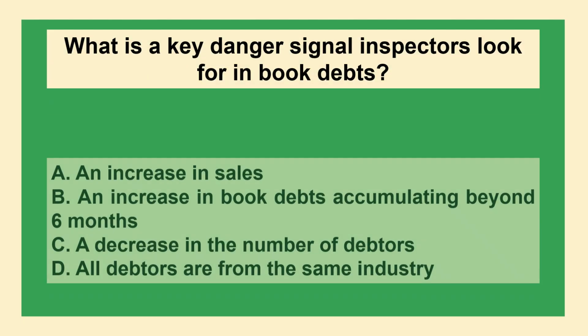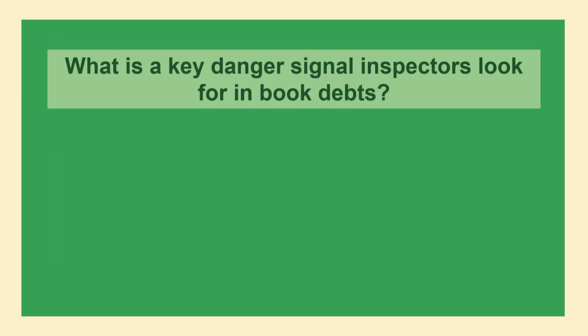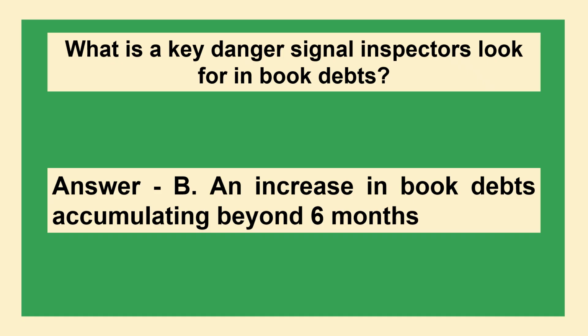The next question is what is the key danger signal inspectors look for in book debts? Option A, an increase in sales. Option B, an increase in book debts accumulating beyond 6 months. Option C, a decrease in the number of debtors. Option D, all debtors are from the same industry. The correct answer is option B, an increase in book debts accumulating beyond 6 months.